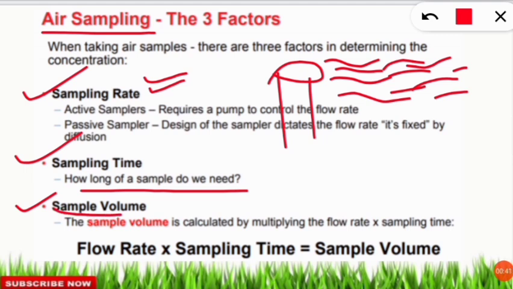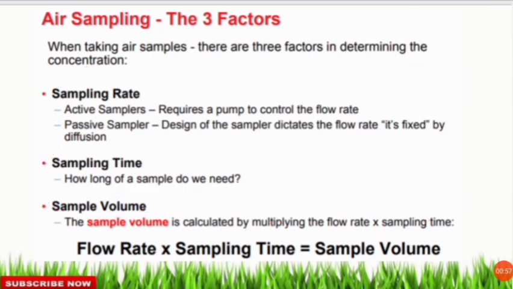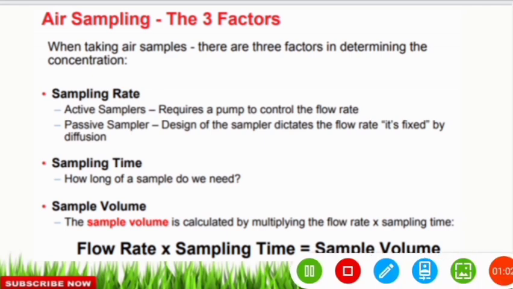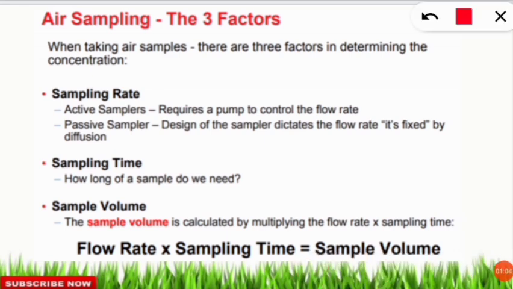Next is sample volume. To calculate the sample volume, there is a formula. You should note it down because it is very important. Sample volume is calculated by multiplying the sampling time by the flow rate. So you should remember this one. And one more thing you should note down: if you are considering sample volume, sometimes there is involvement of pressure and temperature. Sample volume is dependent on the temperature and pressure during the sampling. So correction is normally required, but if the pressure and temperature are not given, then you can apply this formula.